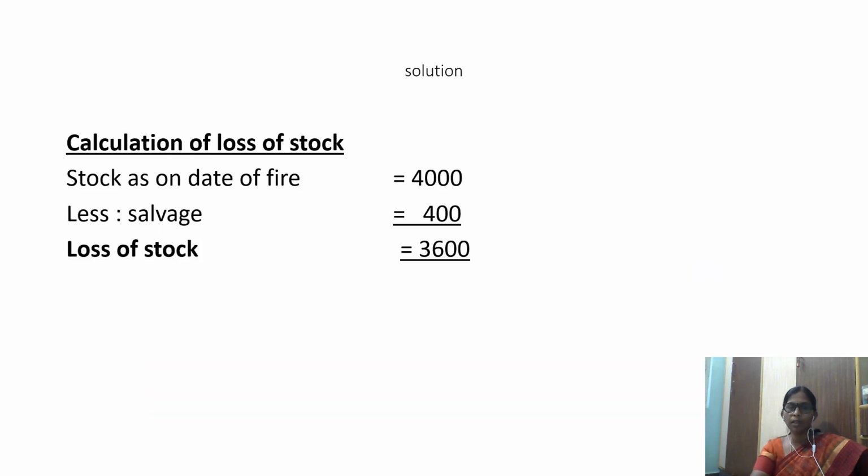The last step is calculation of loss of stock. So we calculate loss of stock by taking stock as on date of fire minus salvage, if any. So stock as on date of fire, which we have calculated in the memorandum trading account, is 4,000 less salvage. Salvage according to this question is 400. Salvage is nothing but the saved goods. So we have saved 400 rupees worth of goods that we have to deduct here. So stock as on date of fire is 4,000 less salvage of 400 comes to 3,600. So this is the loss of stock that we have calculated. This is the procedure in calculation of loss of stock in case of fire accidents.